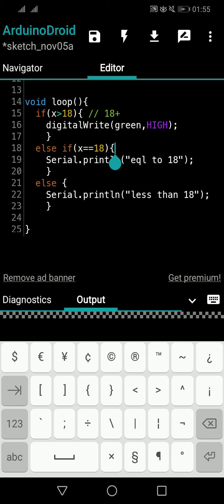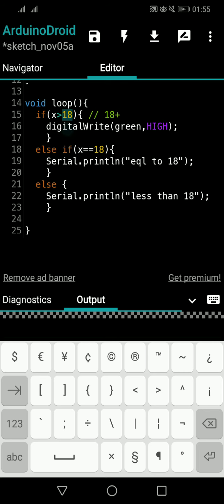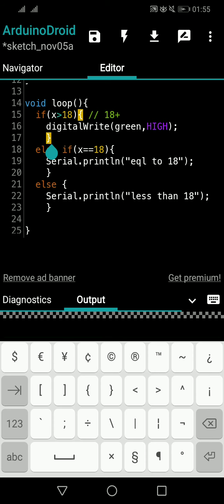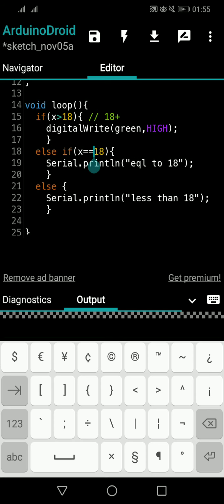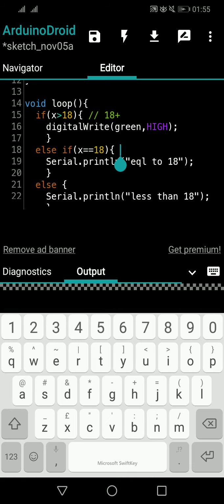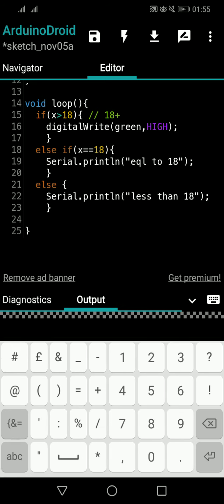Then else if means if this if is not true, let's say you are not 18 plus, you are exactly 18, let's say. Since you are not 18 plus, whatever the ages 18 and less than that will be moved to check the next part of the condition. So what is the next part? Else if. Within that else if, the age will be checked again. If only it is 18, this block will be included. So x is equal to 18.